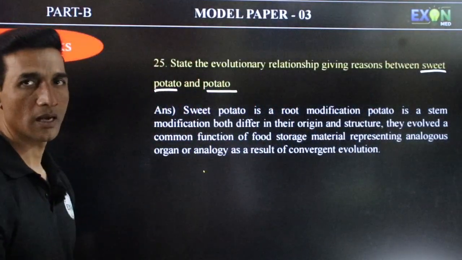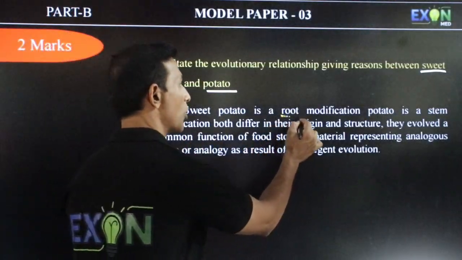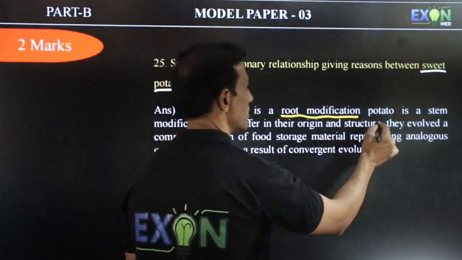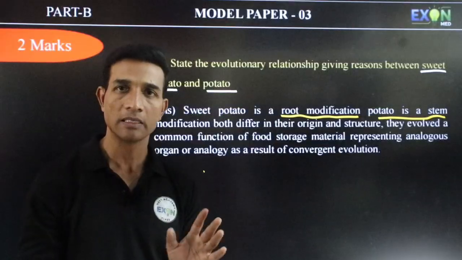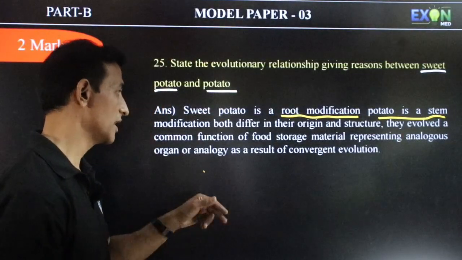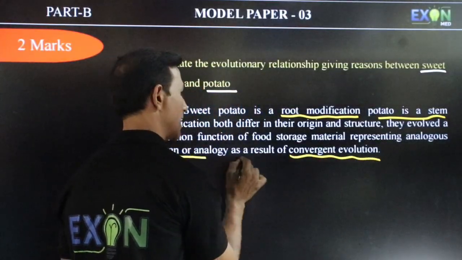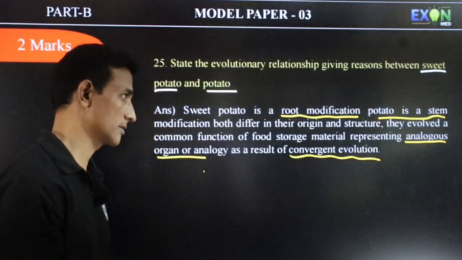So what are these? How are they related? Sweet potato is a root modification, but potato is a stem modification. Both have similar function but different structure. So this leads to convergent evolution. They represent analogous organs.